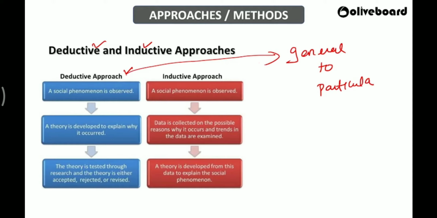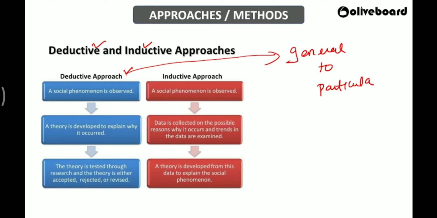So deductive approach means, when you observe certain things, any problems or any phenomena you're seeing in a society, then what will you do? First thing, you will prepare or derive a theory. This is the problem, so I have to do it like this. When you are giving some theory, you would always have studied certain assumptions.